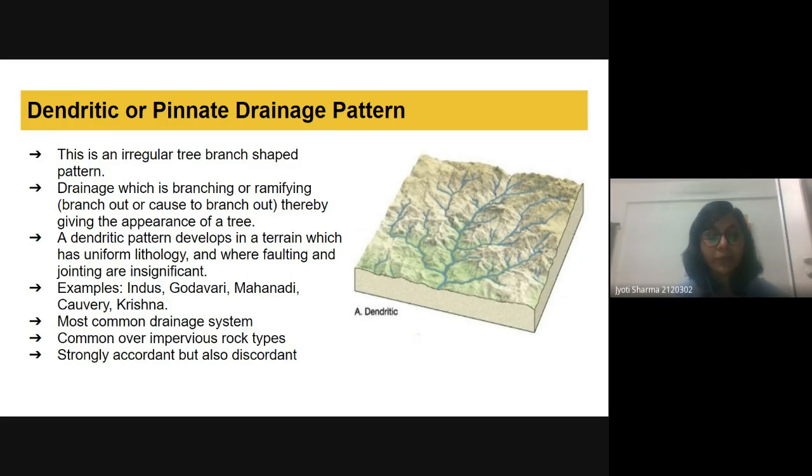And here, because we talked about how this develops in a terrain that has uniform lithology, we can also say that these are found on impervious rock, where water cannot penetrate. And this is strongly accordant, but we can't say that it is not discordant. It can be discordant, but it is strongly accordant.